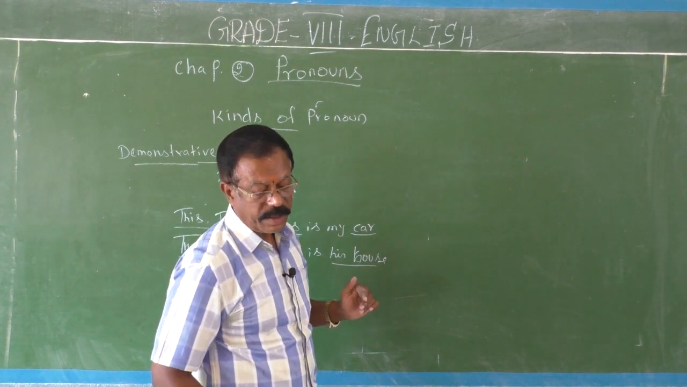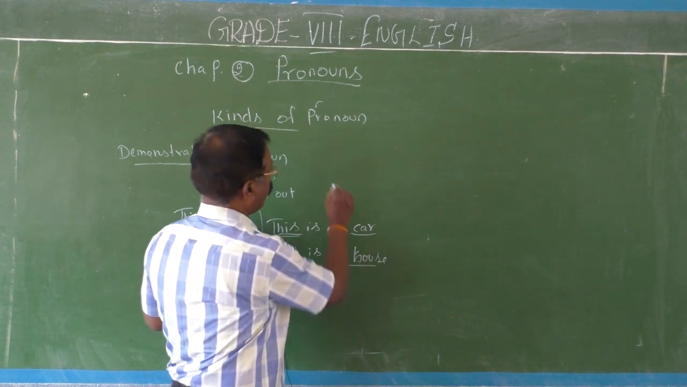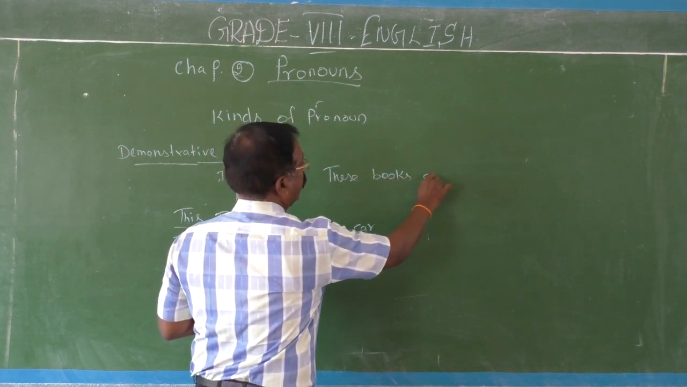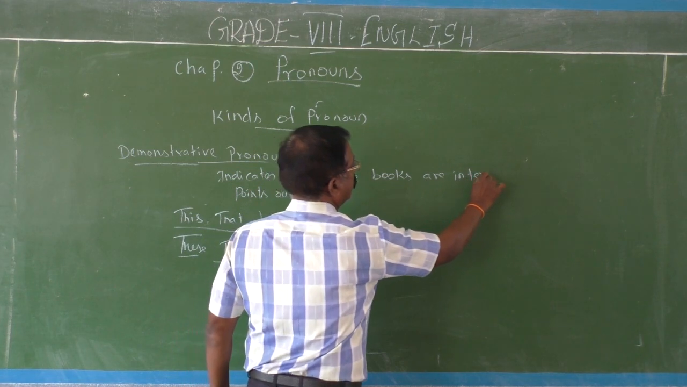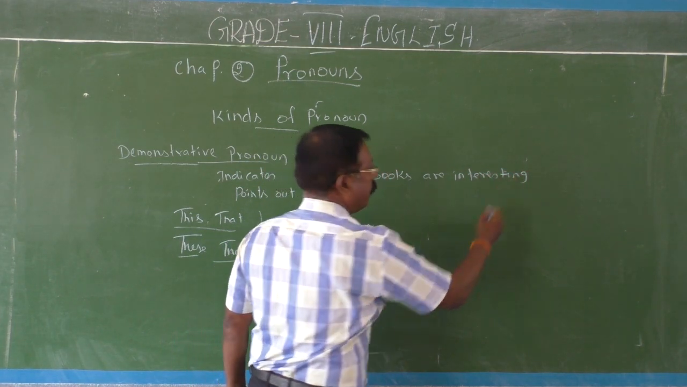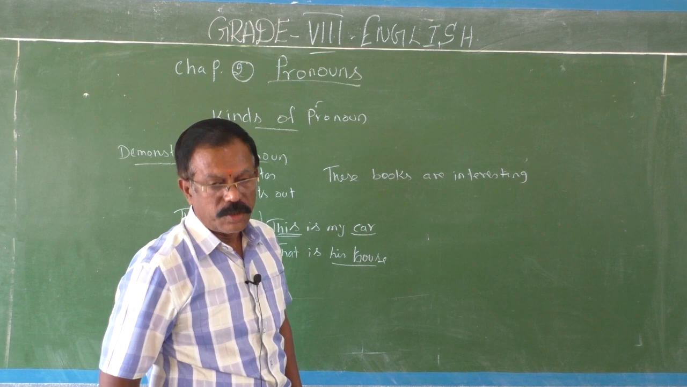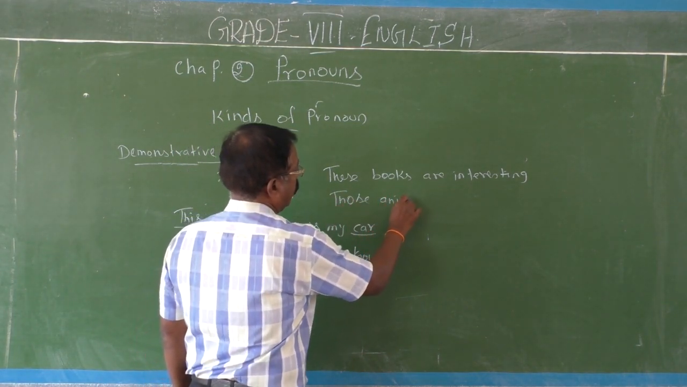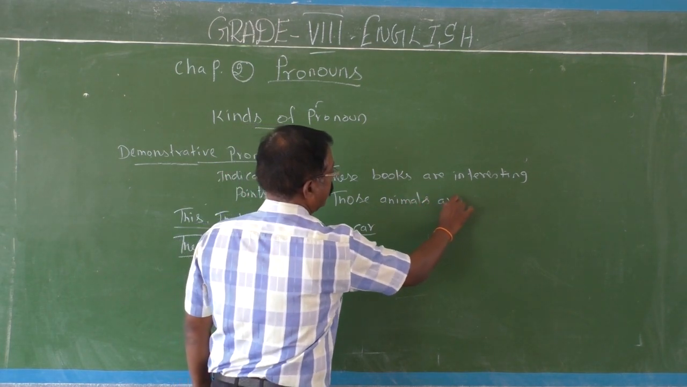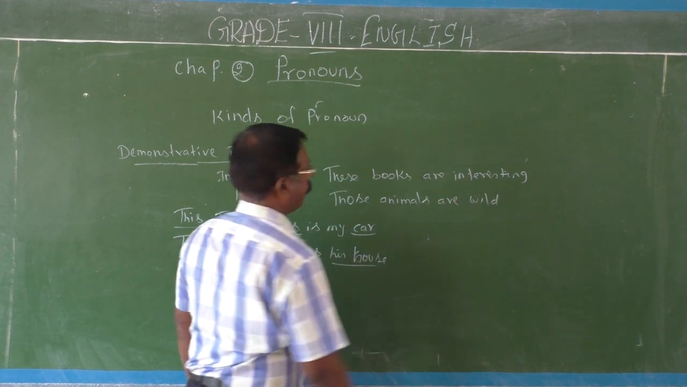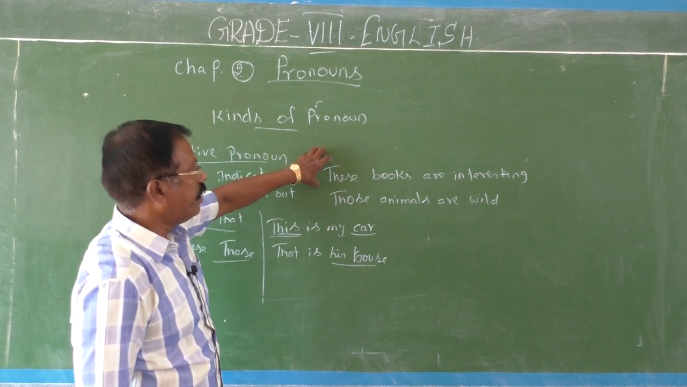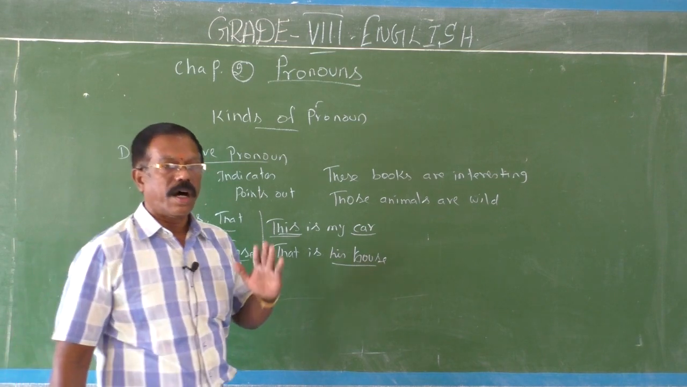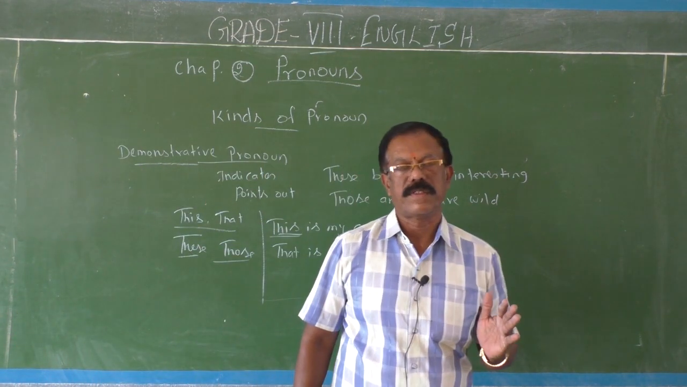I will give you some examples. These books are interesting. These books are new. Those animals are wild. So you just compare these two sentences. These books, those animals. So these and those are always used with plural nouns.